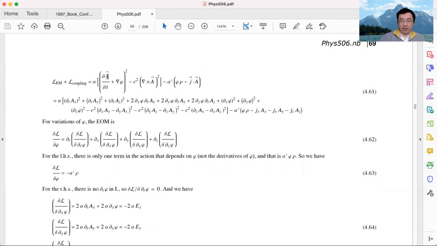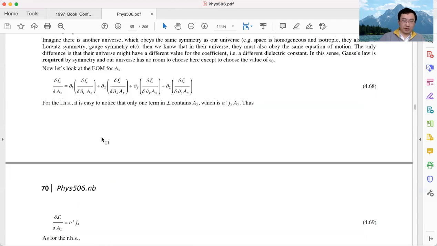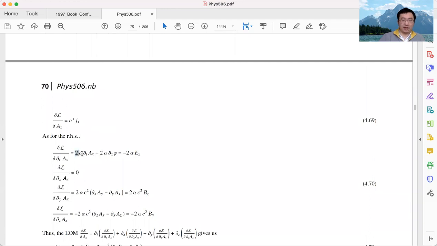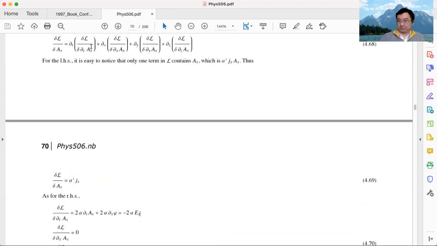This guy contains the time derivative of AX, so we just need to do a variation for this term. I will skip the detailed mathematical procedure. After you do this variation, you get a very simple term: it is 2 alpha times the time derivative of AX plus the spatial derivative X derivative of phi. Again, this time derivative of A and spatial derivative of phi combined together is minus EX. So this term is just minus 2 alpha EX. That's the first term. Very easy.